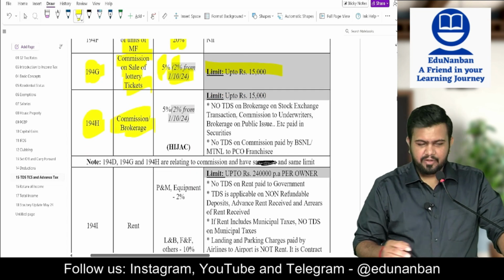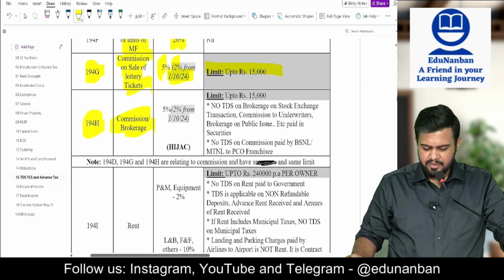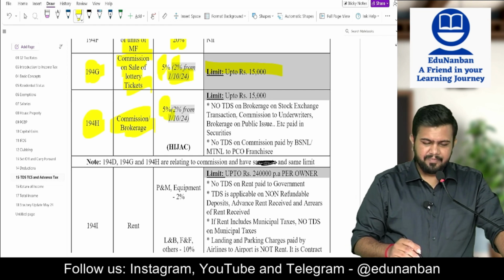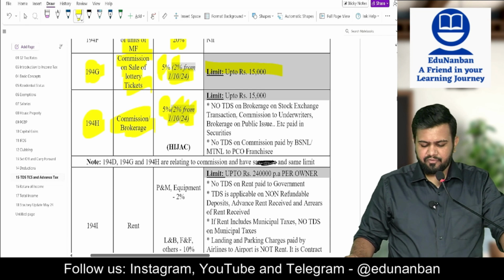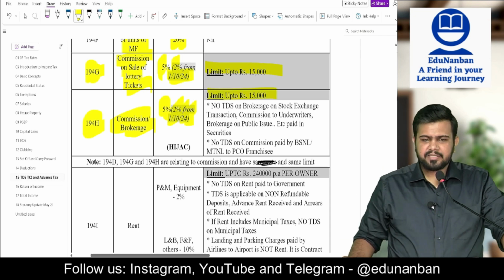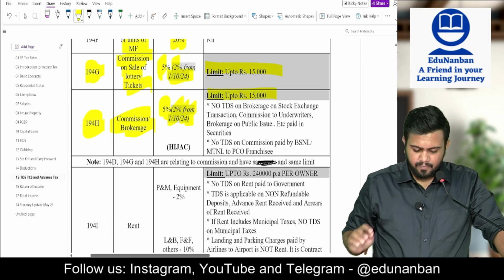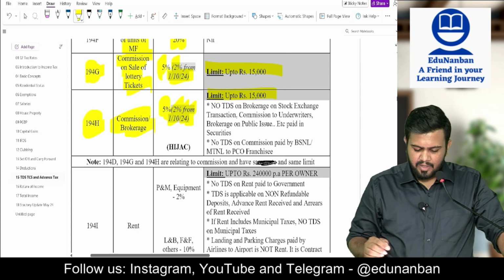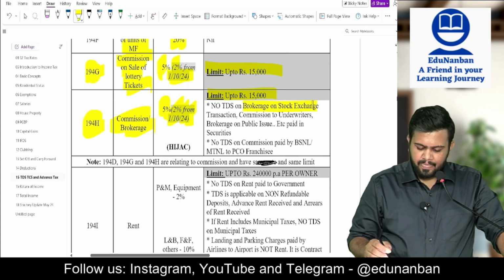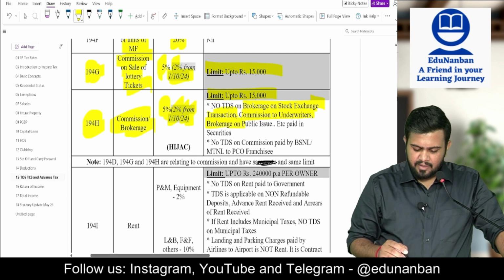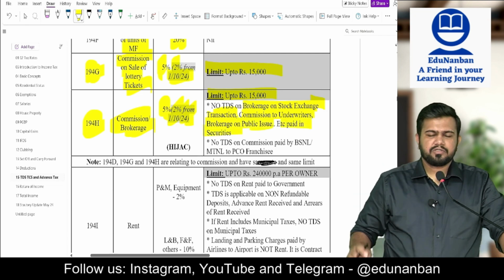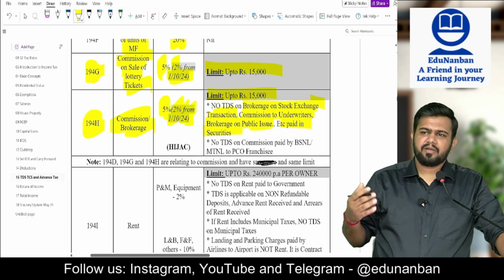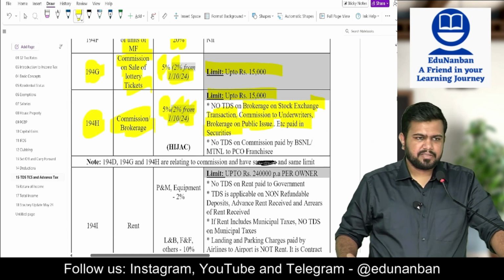194H is applicable on commission or brokerage. 5% is the rate of TDS, 2% with effect from 1/10/2024. No need to deduct TDS up to 15,000. Above 15,000 TDS will come. No TDS on brokerage on exchange, stock exchange transactions, commission to underwriter, brokerage on public issue, etc. paid in securities. So when a stock exchange transaction happens, there is no need to deduct the TDS.